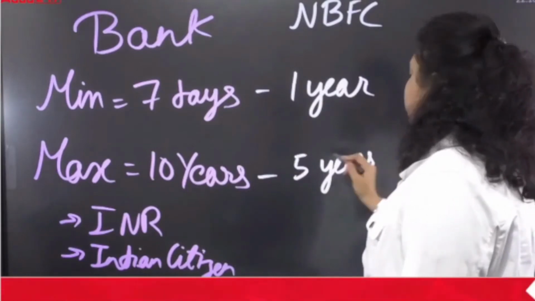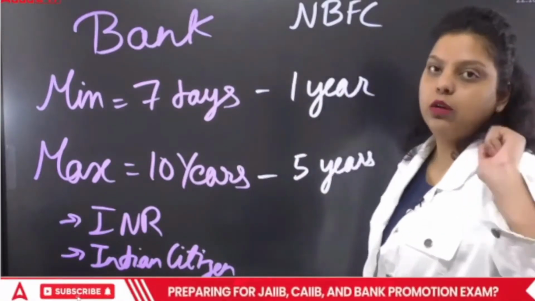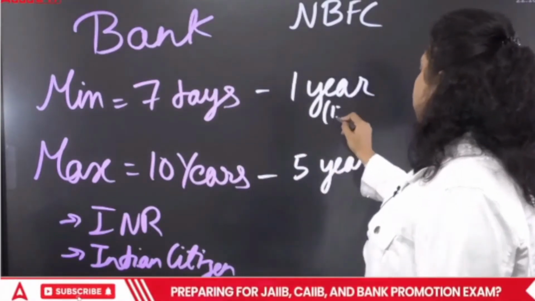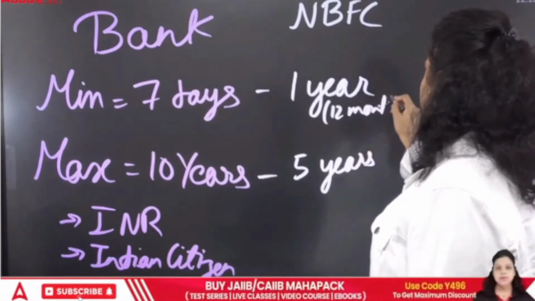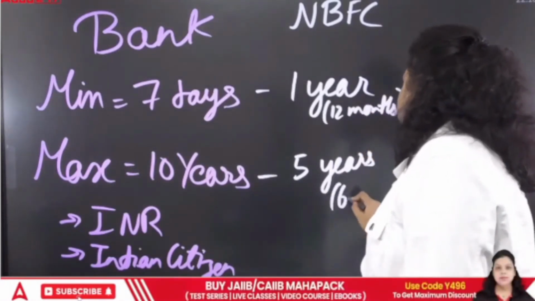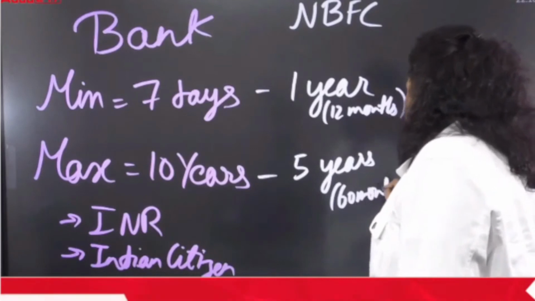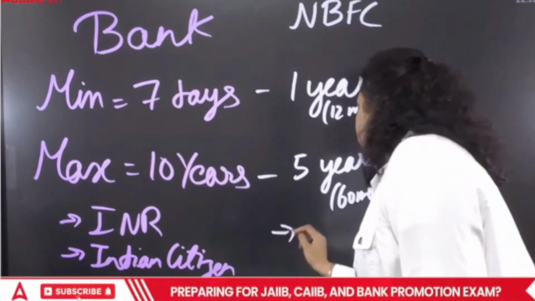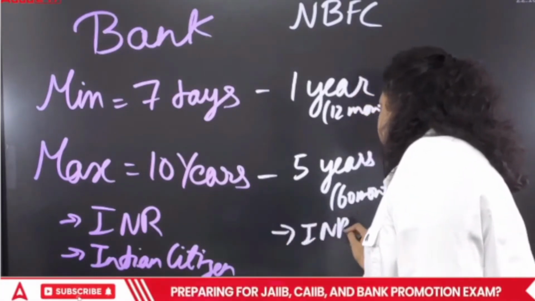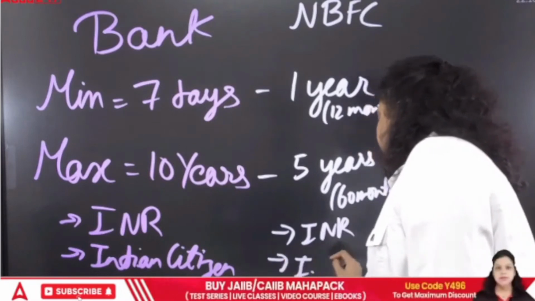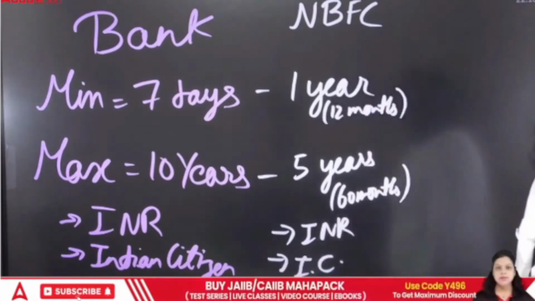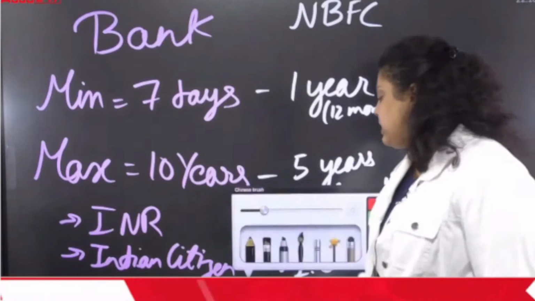Sometimes in the question it will be asked in months, so the unit will be months: 12 months and 60 months. Do remember them in months only. This FD will be maintained in Indian currency and by Indian citizens only. This is the case of NBFC.